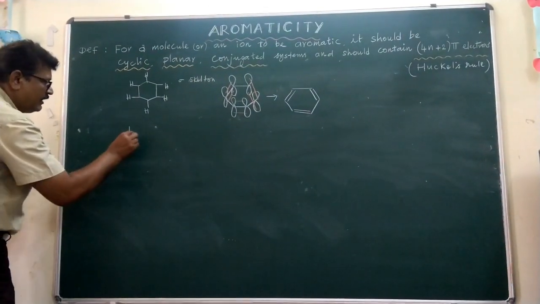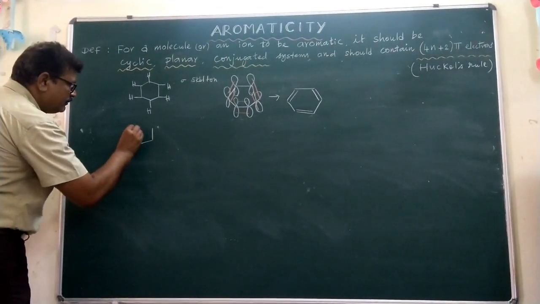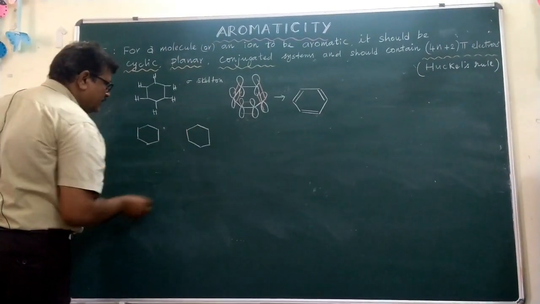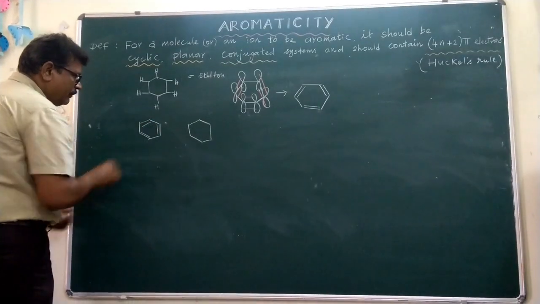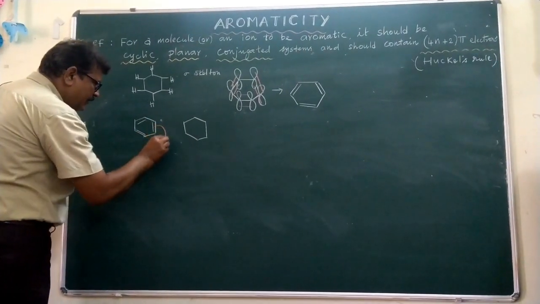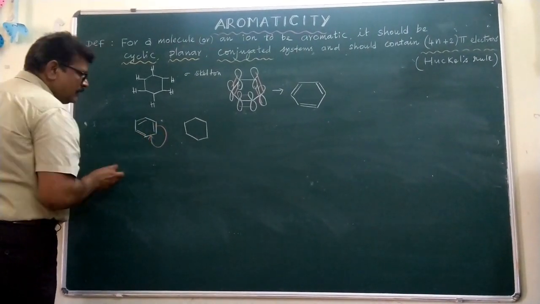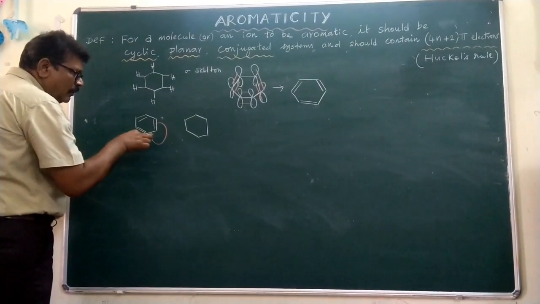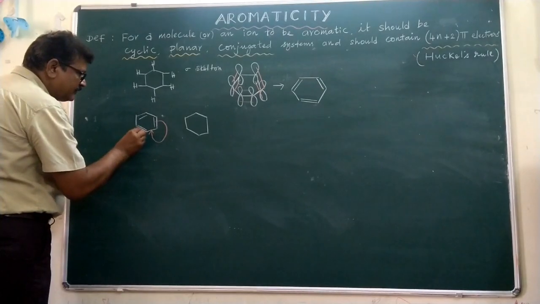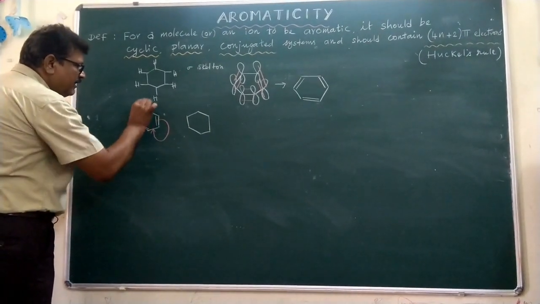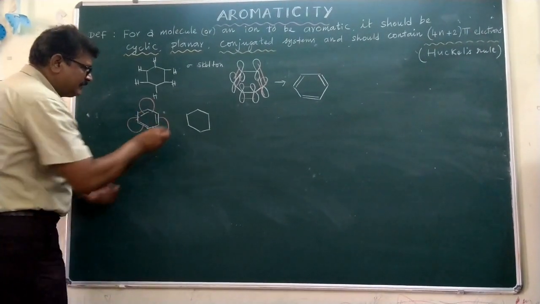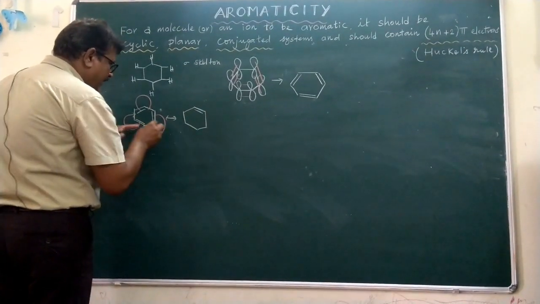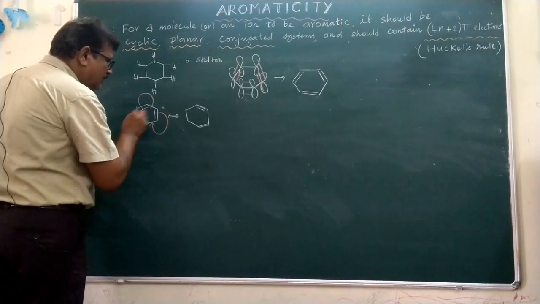Let us explain the resonance structures of benzene. This pi bond will be delocalized, shifting or revolving around the hexagon. Now this pi bond has gone to this place. The same way, this pi bond has been shifted here and that one shifted here also.